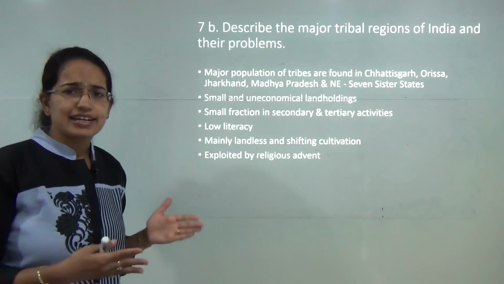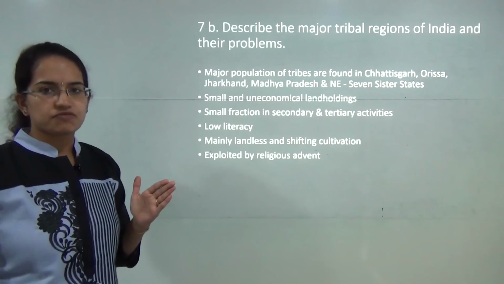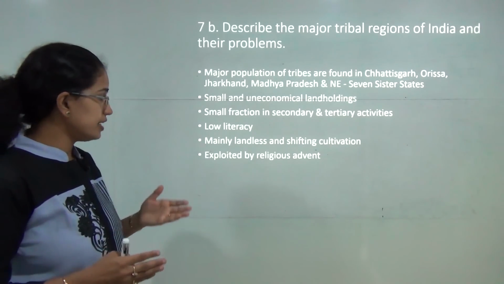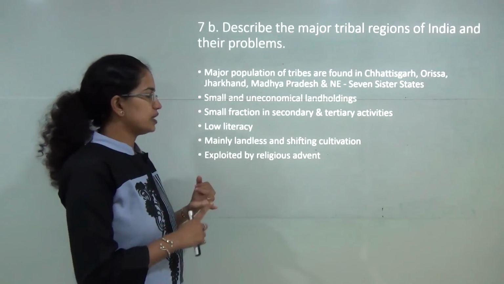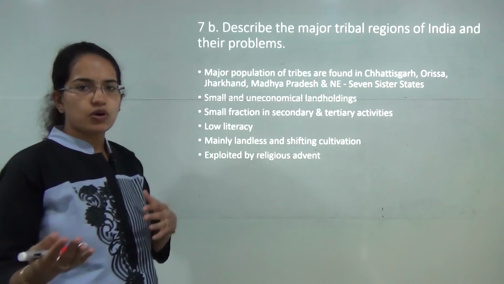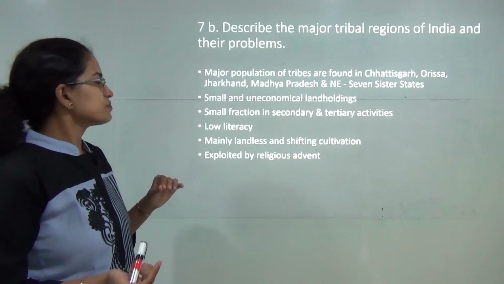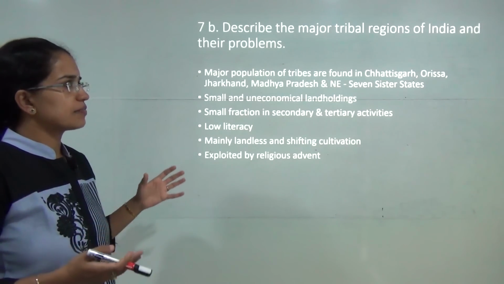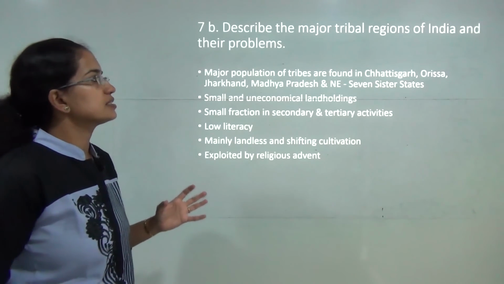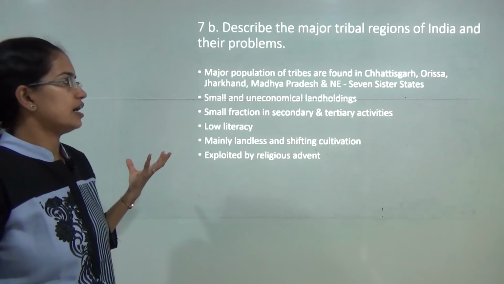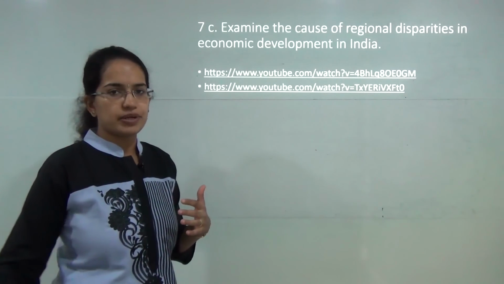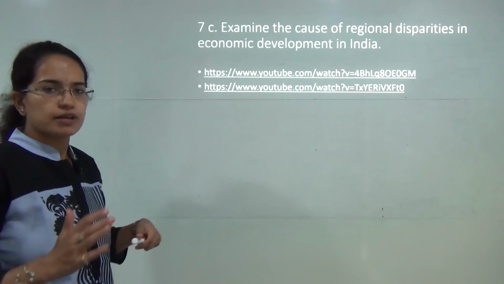Some of them are landless. They mainly prefer shifting cultivation, which is not a sustainable or viable means of livelihood. Low literacy, low education levels, more involvement in primary activities, less involvement in secondary and tertiary activities, and numerous tribal regions are exploited in the name of religion. So these are some of the major things that you must bring out while attempting a question like this, and also you should mention the government policies and the government initiatives that have been taken up for tribal welfare.